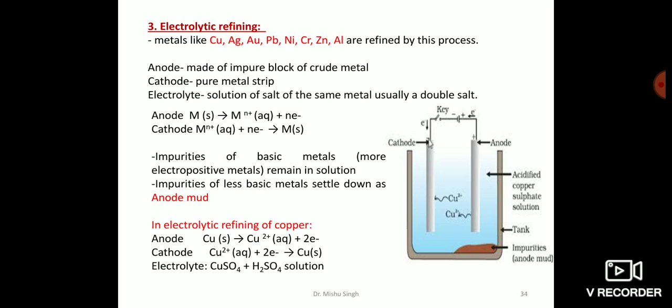The voltage applied for electrolysis is such that the impurities of more basic metals, that is the more electropositive metals, remain in the solution as ions, while the impurities of less basic metals, which are less electropositive, settle down under the anode as anode mud or anode sludge.